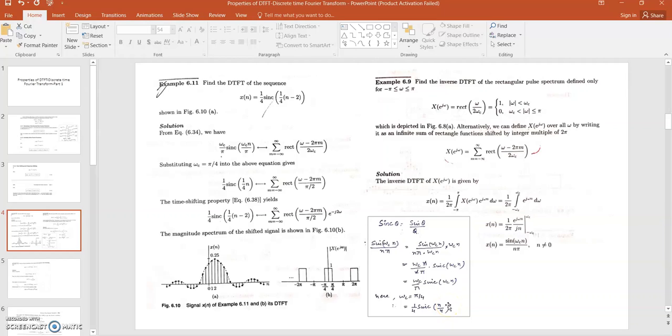When you replace n by n minus 2, then apply the time shifting property. When you apply the time shifting property, it means if there is a shift in the time domain, there is a respective multiplicative factor of an exponential function, in which e to the power minus j2 omega will come into multiplication, right? So this is the DTFT of the given sinc function.